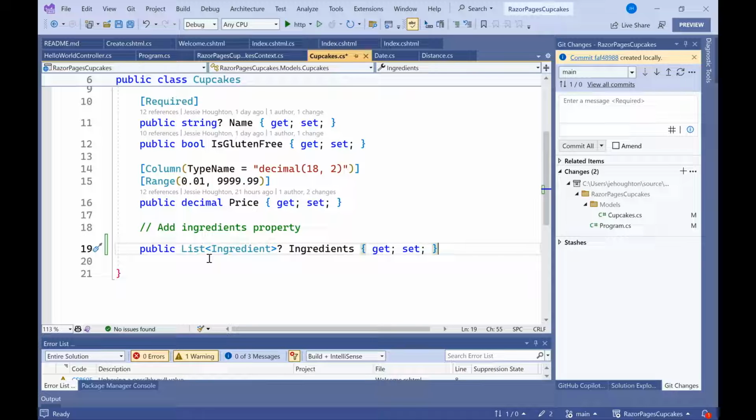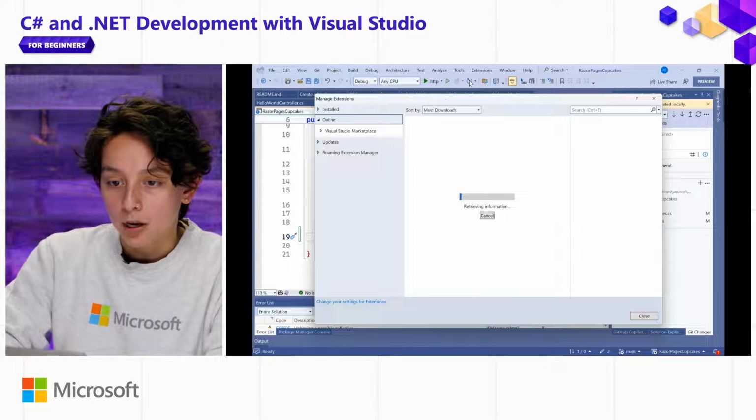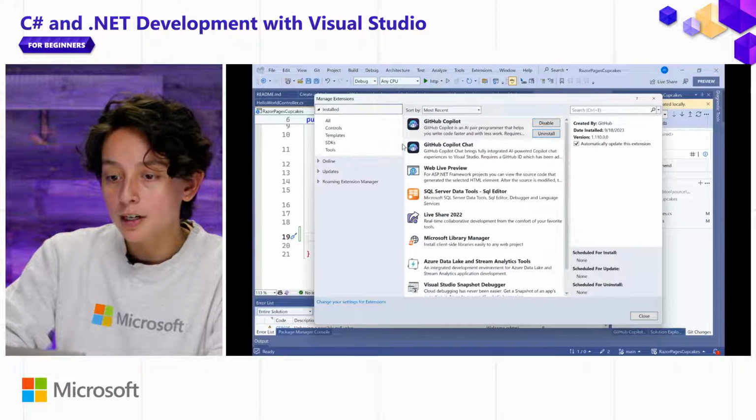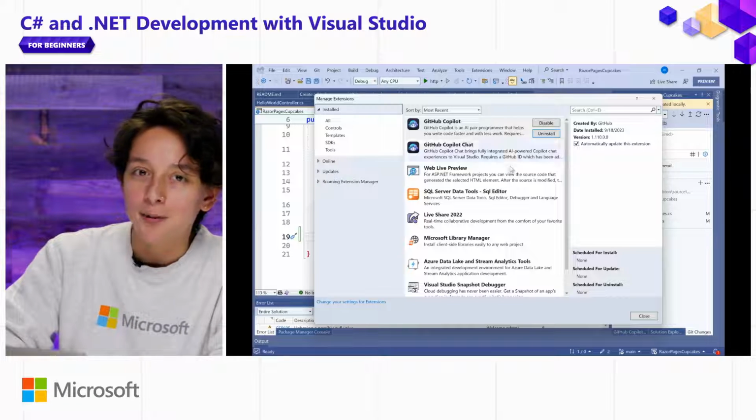So you might be wondering, what was that gray text? It doesn't come out of the box. It's actually from one of my favorite extensions in the marketplace. And that's going to be the GitHub Copilot extension, not to be confused with Copilot Chat, which I'll talk about in a different video.